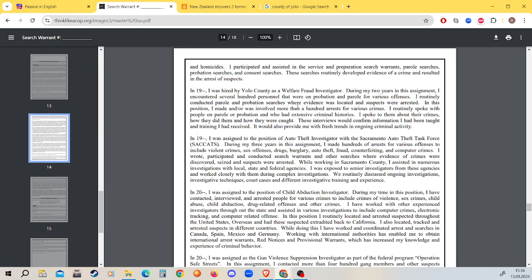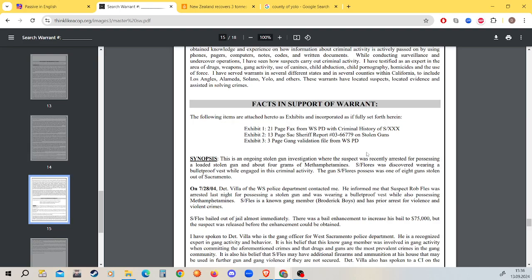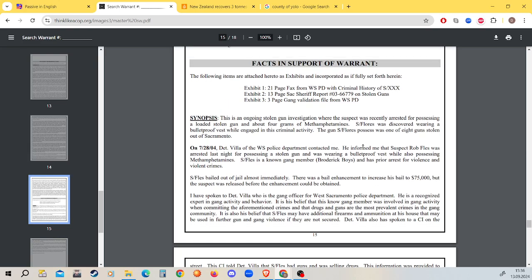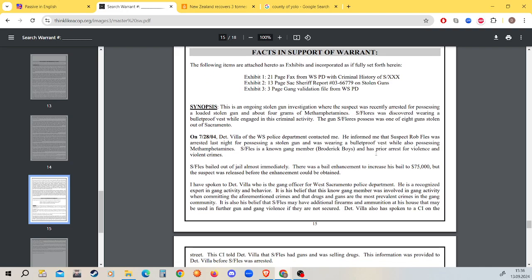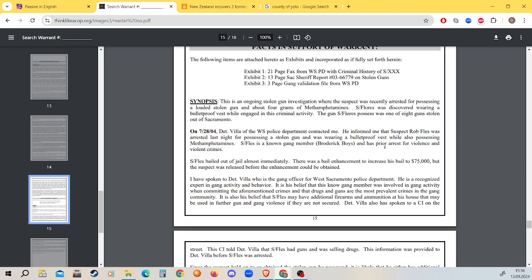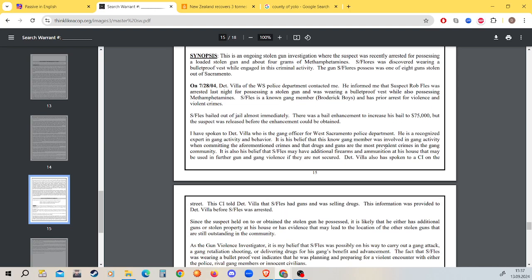We're not going to go over his experience. I'm sure he's very, very experienced. What we are going to go over is facts in support of the warrant. So let's read this through, go through, understand it, and then we're going to identify present perfect sentences, simple past sentences, passive sentences, and then go over the whys, and then trying to justify some things. So without further ado, let's begin.